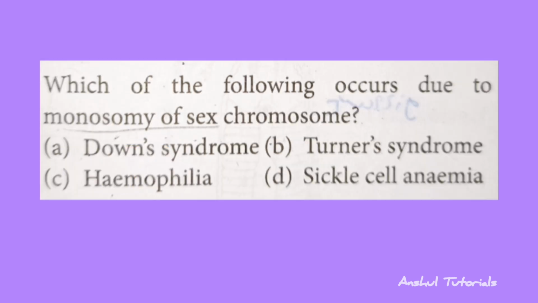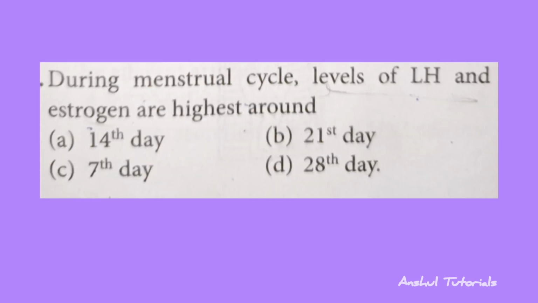The next question is which of the following occurs due to the monosomy of sex chromosome? So the correct answer is option B, that is Turner syndrome. The next question is during menstrual cycle level of LH and estrogen are highest around? So the correct answer is option A, that is 14th day.